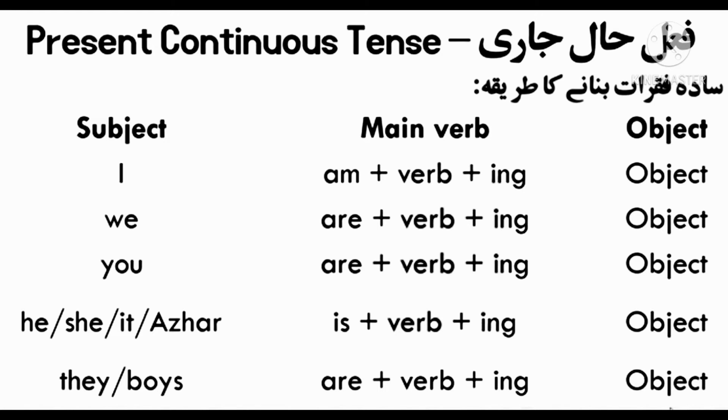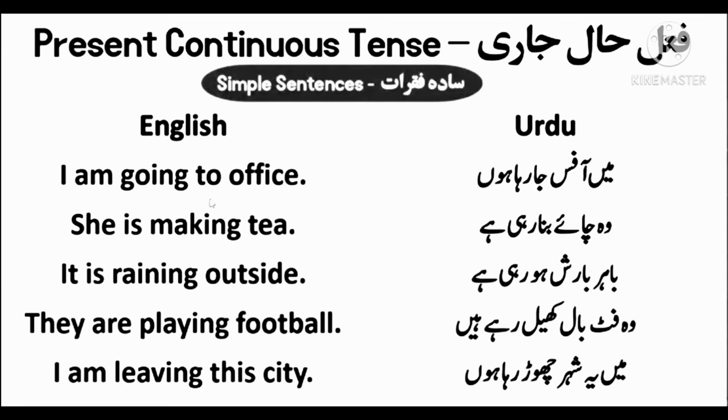The formula is: subject plus am, is or are according to the pronoun, plus verb plus ing, plus object. Now we use this formula in sentences. The first sentence is: I am going to office. We use am with I and put ing with the verb. Now the second sentence is: she is making tea. We use is with she and put ing with the form of the verb.